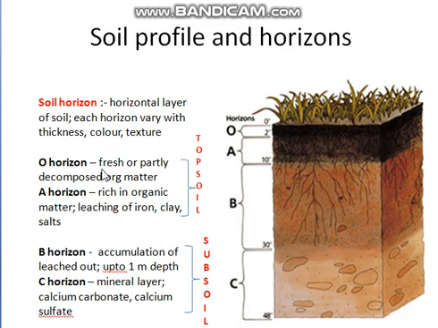The topmost horizon is the O horizon, which is followed by the A horizon, B horizon and C horizon. The top two layers, that is the O horizon and A, constitute the topsoil, and the B and C horizons constitute the subsoil. Now we find that the organic matter content or the soil texture is different. For example, in the uppermost layer, the O horizon, a lot of organic matter is found, whereas it decreases down the layers. Again, the A horizon has a lot of organic matter, more than that of the C and B.